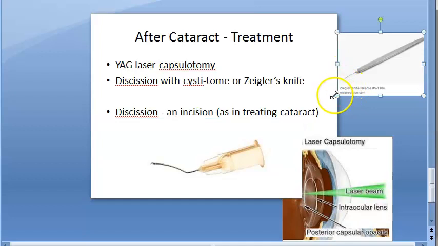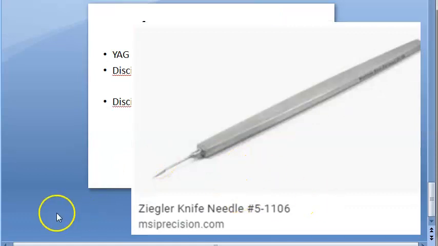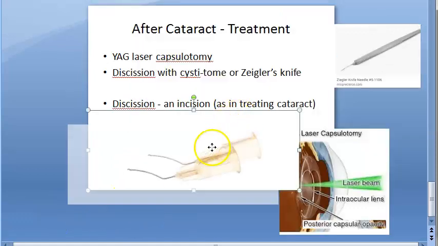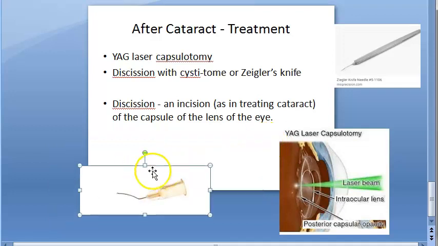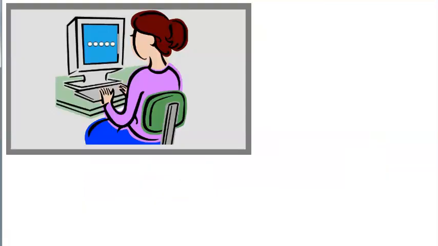Okay, and this one is a Ziegler's knife. How's it going? Does it look scary? Basically, a thin membranous after cataract or a thickened posterior capsule is best treated with YAG laser capsulotomy or dissection with cystitome or Ziegler knife. Now, what if it is a dense membranous after cataract?